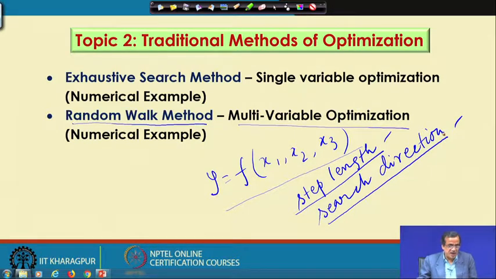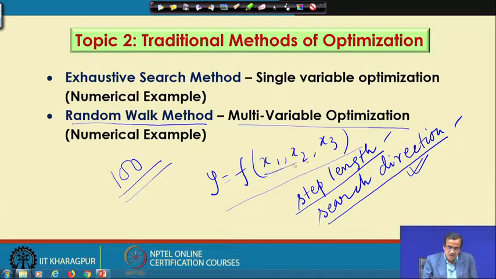Now, if this particular algorithm is working for a large number of iterations, say 100 iterations, at the beginning of each iteration we will have to decide what should be the search direction, and to decide this search direction, we take the help of some random numbers.